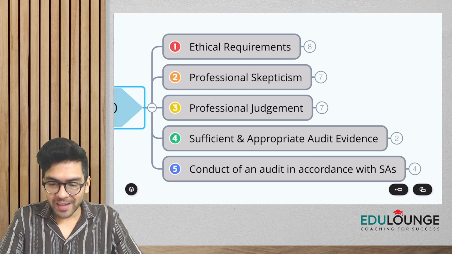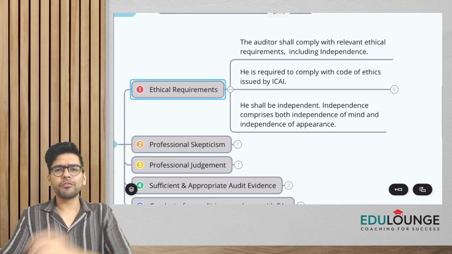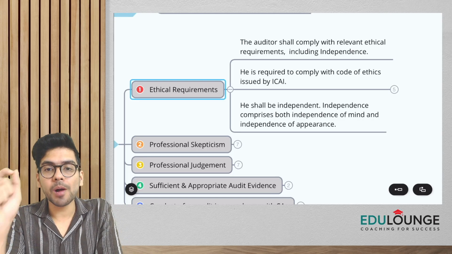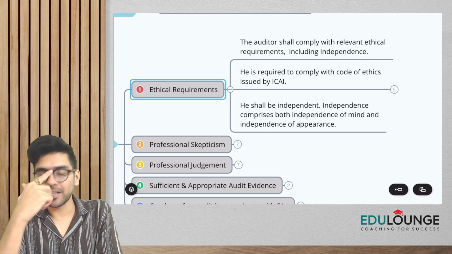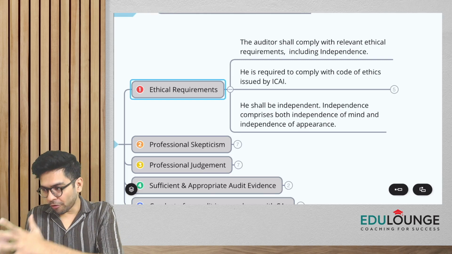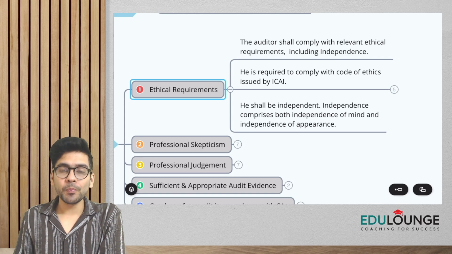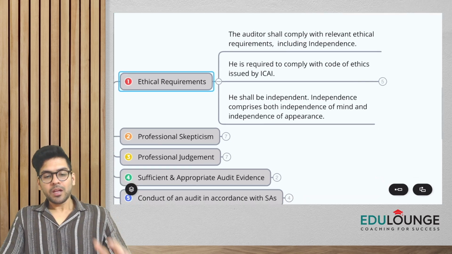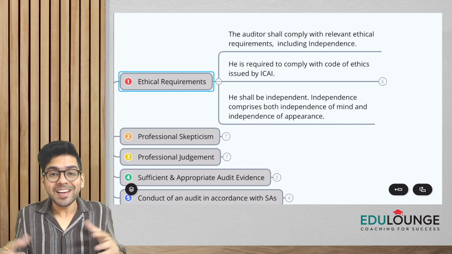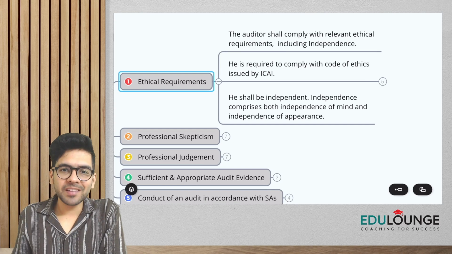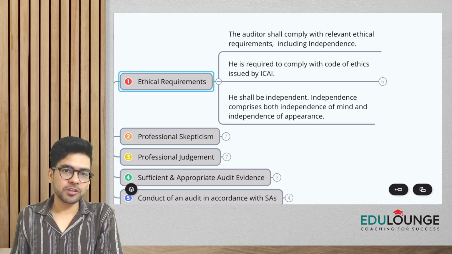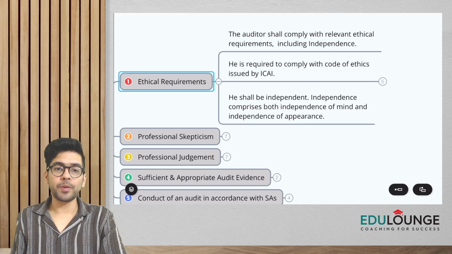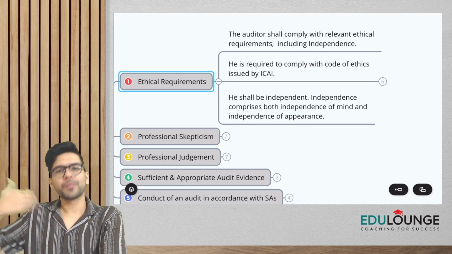Now, what is meant by ethical requirement? All of you know this: the auditor shall comply with the relevant ethical requirements including independence, and he is required to comply with the code of ethics issued by ICAI. We as chartered accountants have to follow certain code of ethics issued by ICAI. As a part of ethical requirements, I should also remain independent. Independence comprises both independence of mind and independence of appearance. I should be independent in my mind, and I should also appear independent in the eyes of third parties. With respect to independence, we are going to cover more in another chapter.